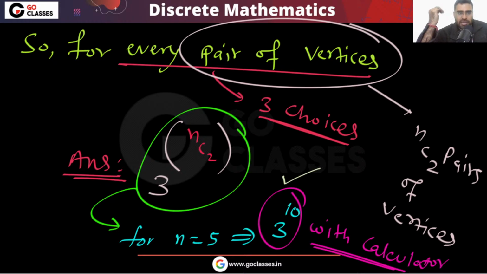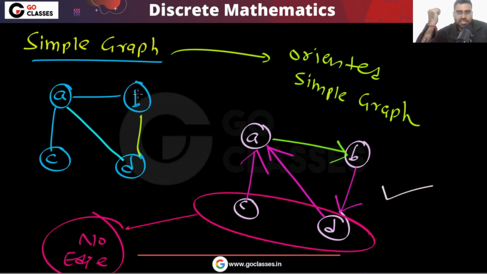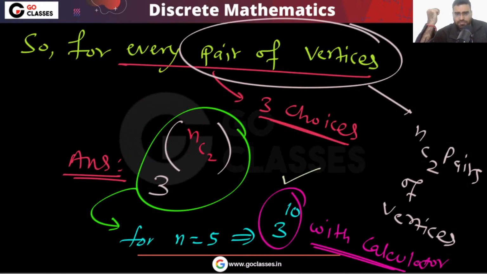Did you completely understand this question? The question is very simple. It is saying that you don't have edges in both directions.